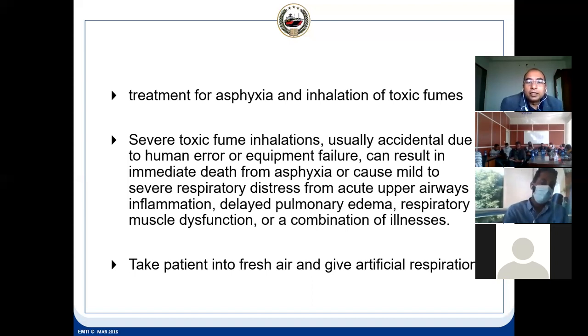So the human error or the equipment failure. Suppose you are inspecting something and the equipment has failed. It has started leaking gases. Then the person who is close to that will inhale the toxic fumes. Suppose somebody is in the pump room and the pump seal gives up, then what will happen? Same thing will happen.